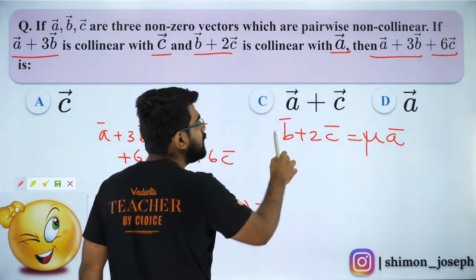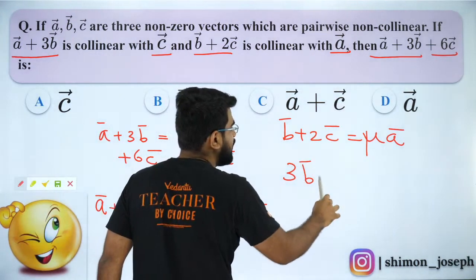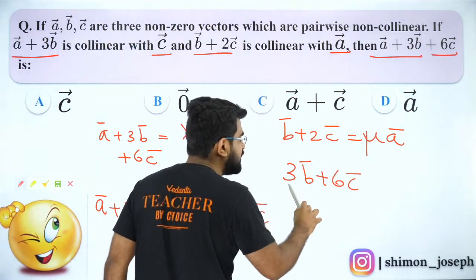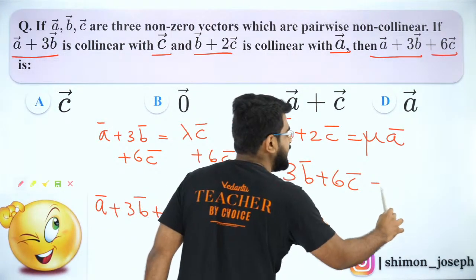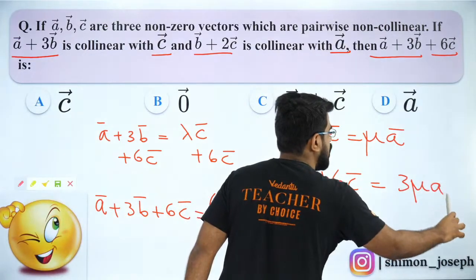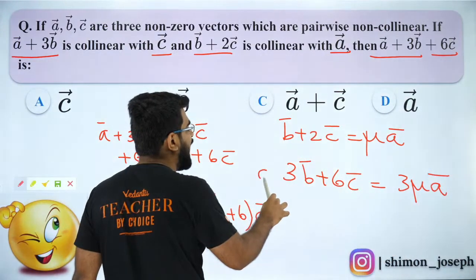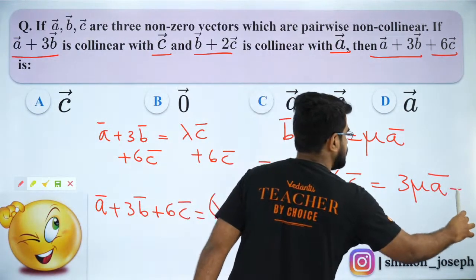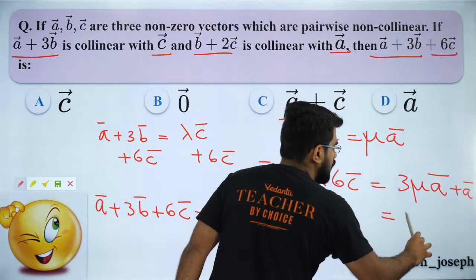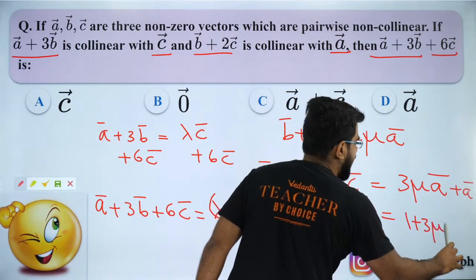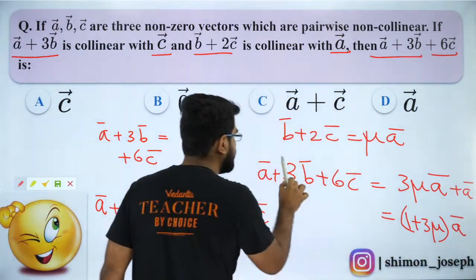Similarly here, I will multiply by 3. So if I multiply by 3, I will get 3B plus 6C is equal to 3 mu times your A vector. Now I will add A vector to both sides. So I will get 1 plus 3 mu times A vector as this one.